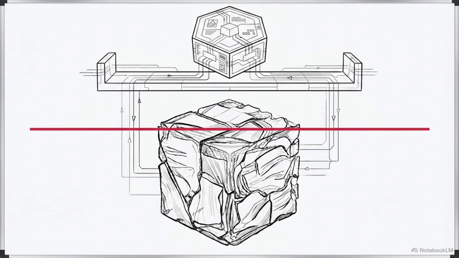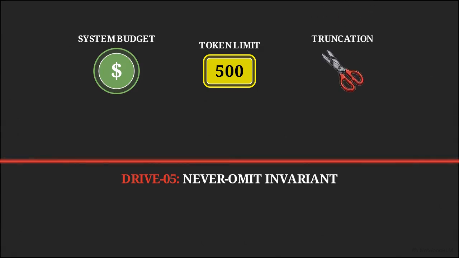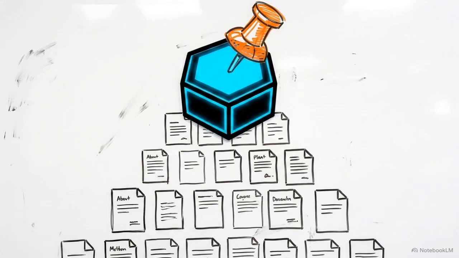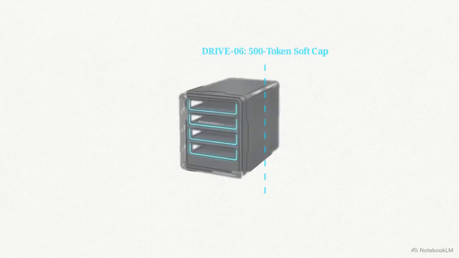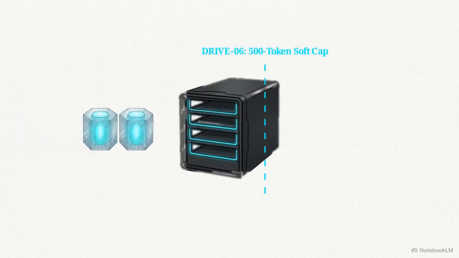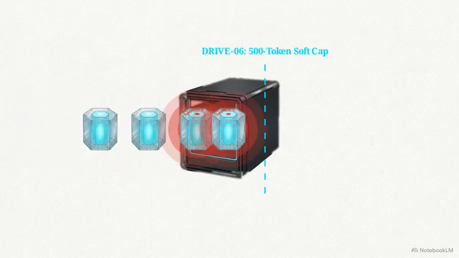This brings us to a specific engineering mechanism called the Never Omit Invariant, formally tracked in the system architecture as Drive 05. Drive 05 is a strict design redline. Its exact mandate is that no system budget, no token limit, and no truncation algorithm can ever override or delete a priority the user has flagged as important. That mandate directly conflicts with the system's memory management, specifically the per-turn energy and attention budget, tracked as Drive 06. To keep the AI fast and responsive, Drive 06 enforces a soft cap of 500 tokens per response block.